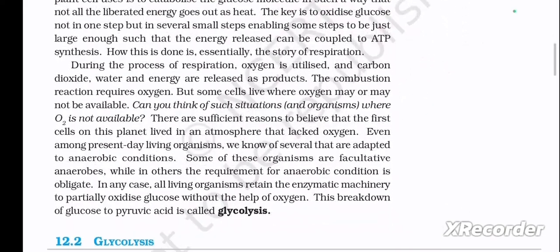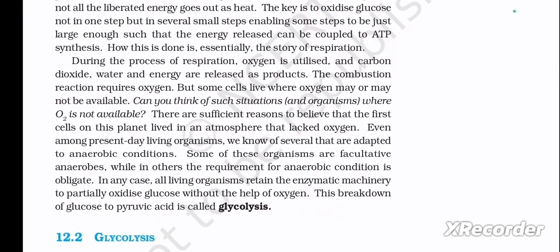There are sufficient reasons to believe that the first cells on this planet lived in an atmosphere that lacked oxygen. Even among present day living organisms, we know of several that are adapted to anaerobic conditions. Some of these organisms are facultative anaerobes, while in others the requirement of anaerobic condition is obligate. In any case, all living organisms retain the enzymatic machinery to partially oxidize glucose without the help of oxygen. This breakdown of glucose to pyruvic acid is called glycolysis.